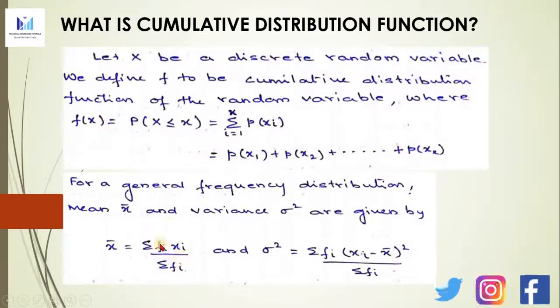So when you multiply xi and fi upon summation of fi, it will give you the mean of this frequency distribution. Then the variance, sigma square, will be the summation of fi into xi minus x bar the whole square upon the summation of fi. Now, you may not understand these equations just by the notations. When we take up the examples in the next section of this video, you will clearly get how to obtain the mean and the variance.